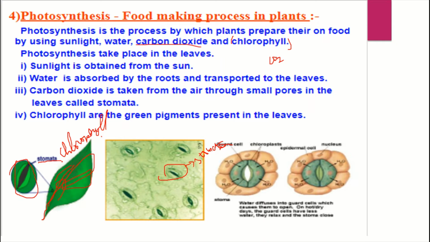They can be seen in a microscope. They are so tiny, we can only see them in a microscope, as I said. These act like our nostrils. We can compare how our nostrils are holes through which air enters our body. These stomata are also the holes by which air enters the plants.